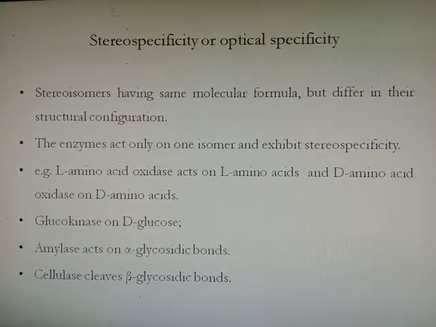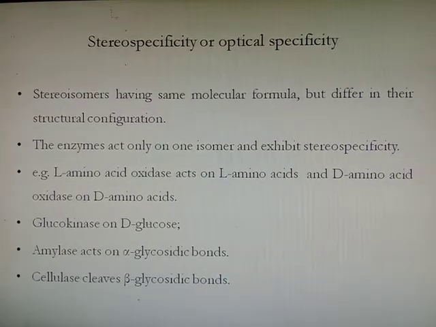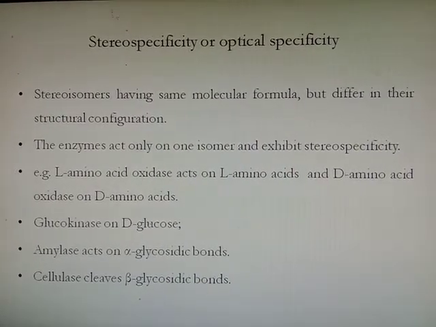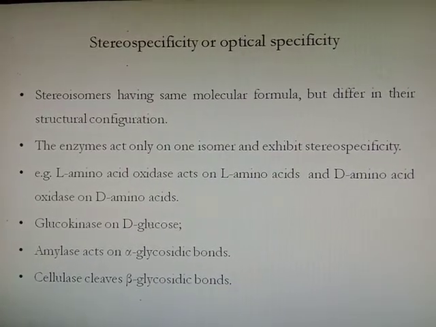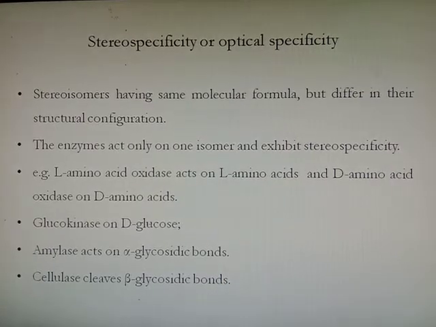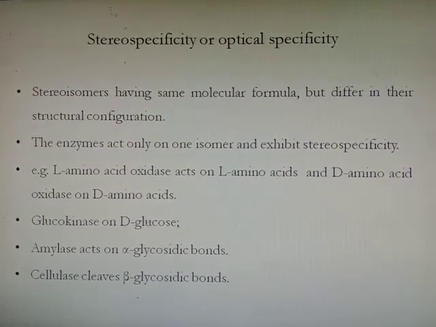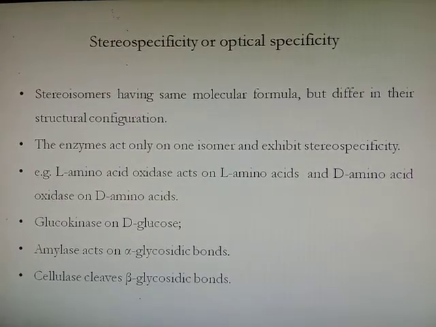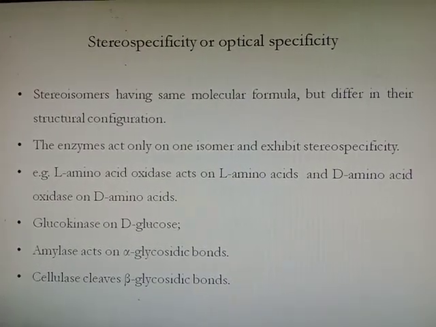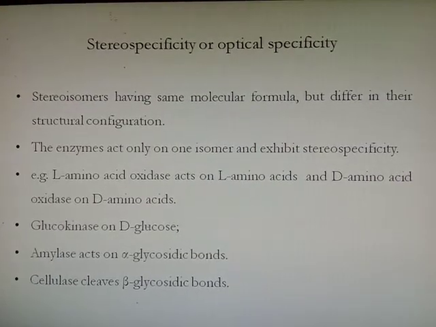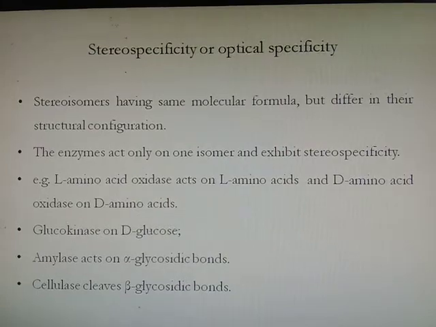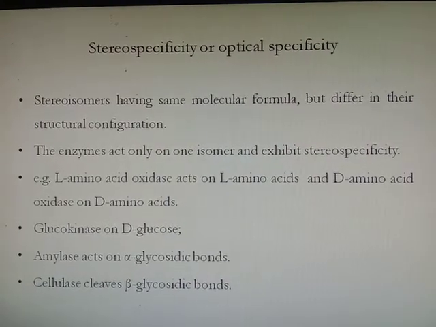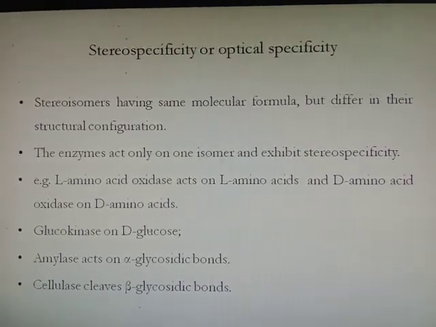For example, L-amino acid oxidase will act on L-amino acids, and will not act on D-amino acids. Similarly, D-amino acid oxidase will act on D-amino acids, and will not act on L-amino acids. Similarly, glucokinase will act on D-glucose, amylase will act on the alpha glycosidic bond, and cellulase cleaves the beta glycosidic bond. That's why we cannot digest fiber. Human beings cannot digest fiber because the cellulase enzyme is absent in human beings.